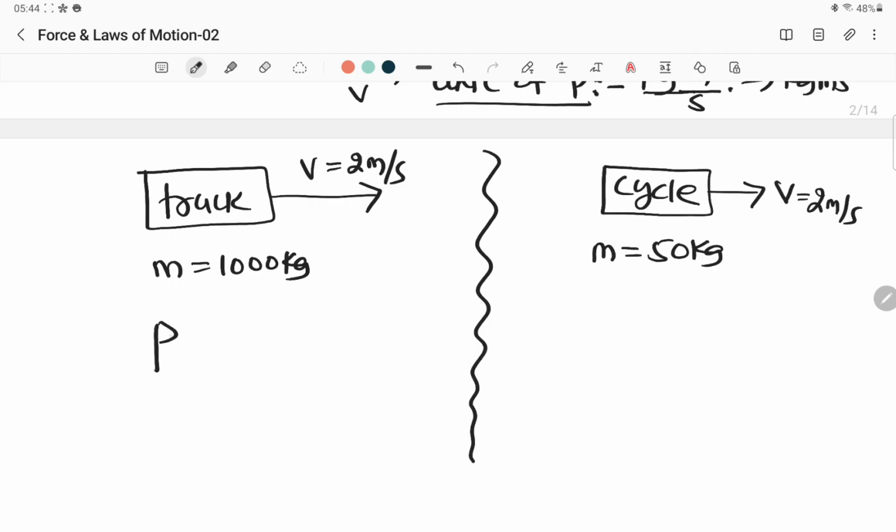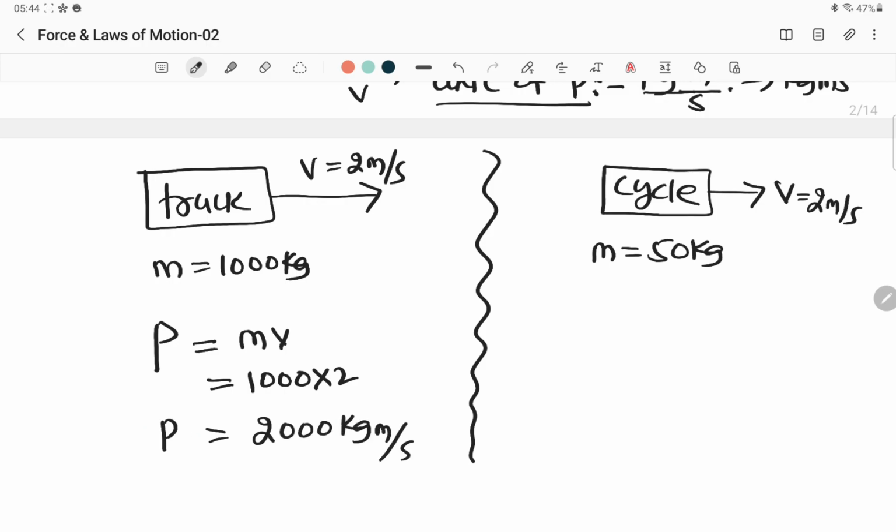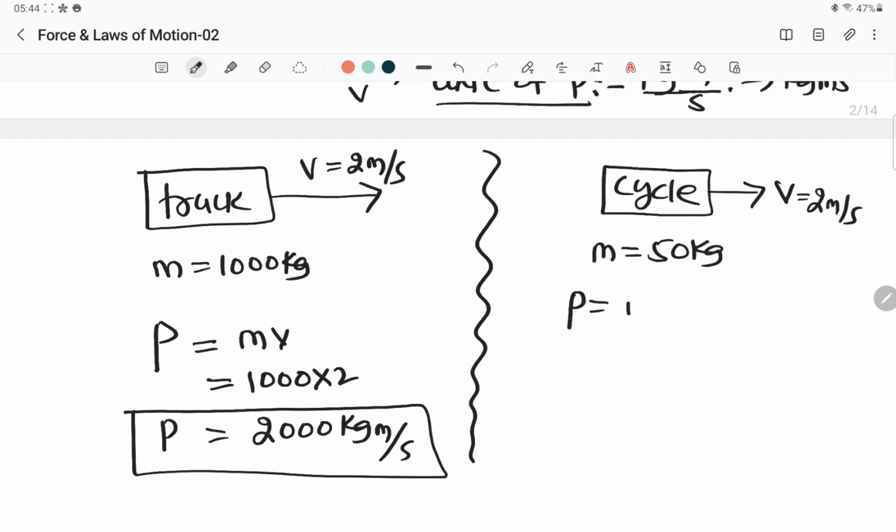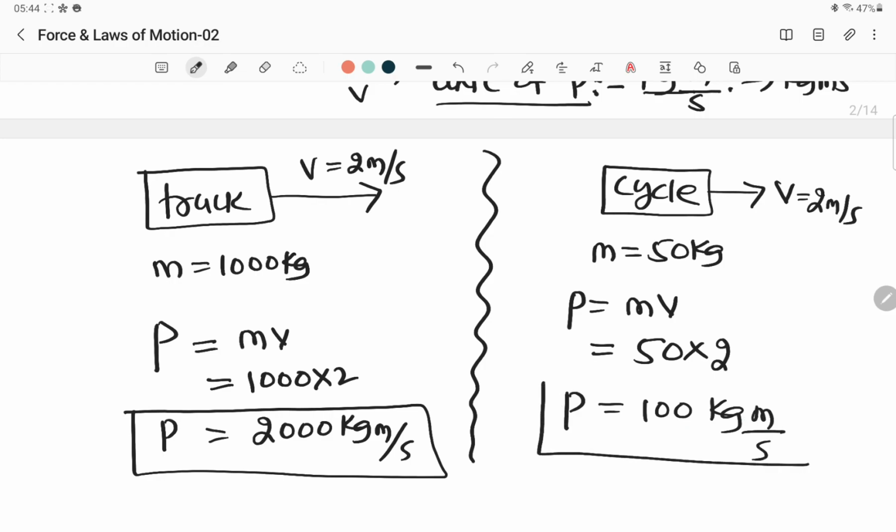Now what is the momentum of this truck here? So it is mass into velocity. Mass into velocity, same definition. Mass is 1000 and velocity is 2. So how much it becomes? It becomes 2000 kg meter per second. This is the momentum. Look at this. Now what is the momentum here? So here also the formula is mv. What is m? 50. Into what is v? 2. So how much it is? 100 kg meter per second. So this is the momentum here.